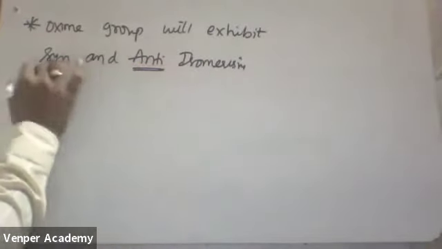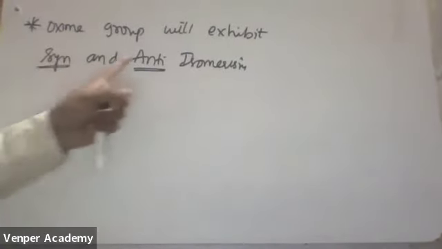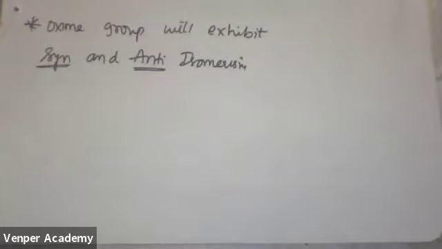This is syn and anti isomerism. It is a special type of geometrical isomerism.